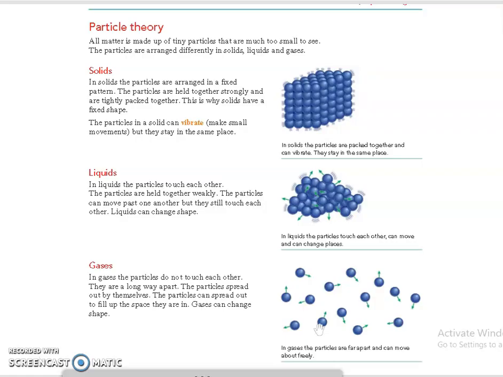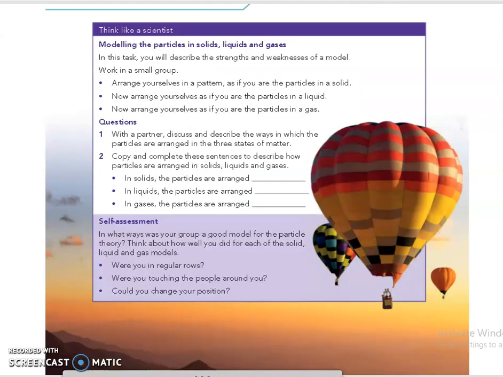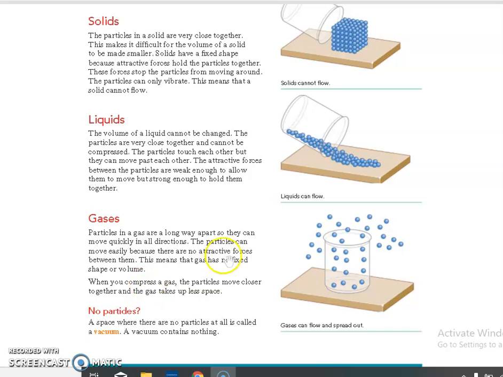So this is what we call particle theory. Here, solids have a fixed pattern and a strong force of attraction. They can only vibrate. Here, in liquids, there is no orderly arrangement. They can move past one another, with a weak force of attraction. Here, in gases, particles are not touching each other. They can move in any direction. They are spread out. So these are the properties of solids, liquids and gases explained by particle theory. Clear? So next, we have discussed their properties.